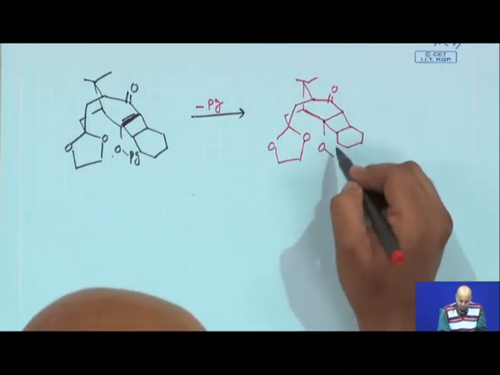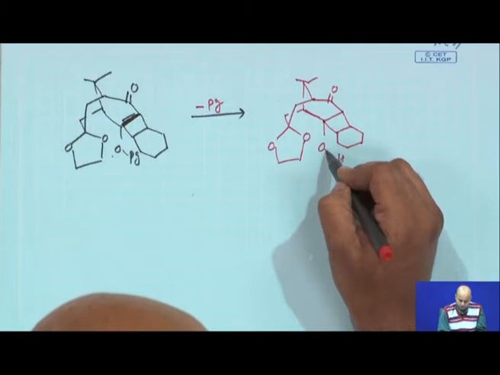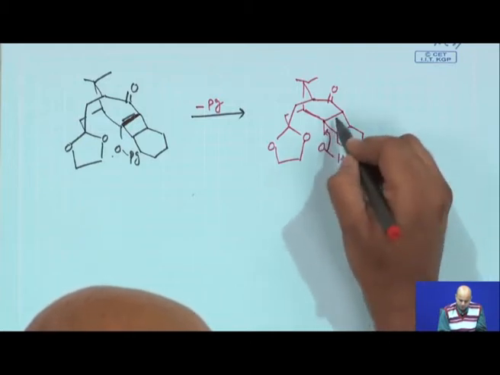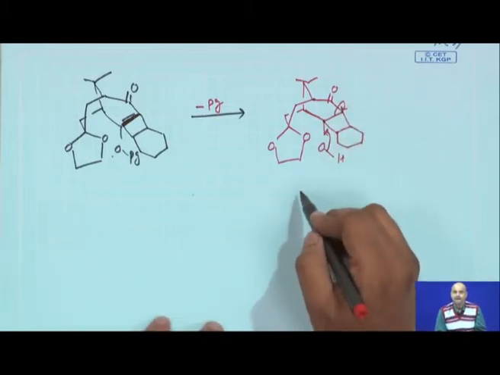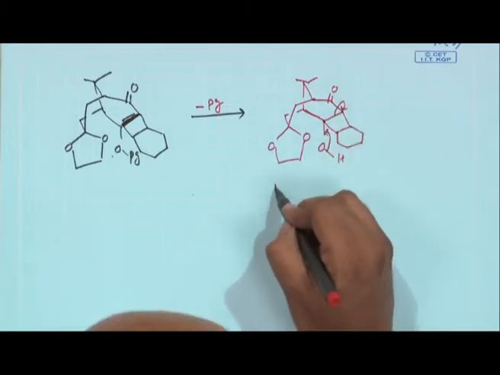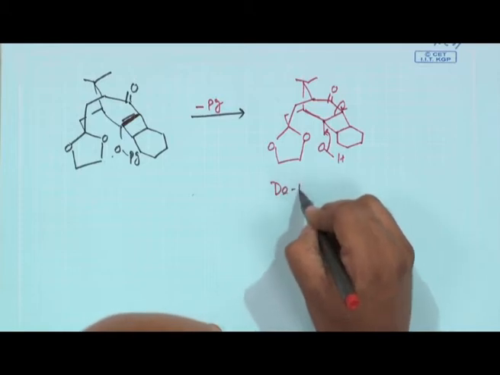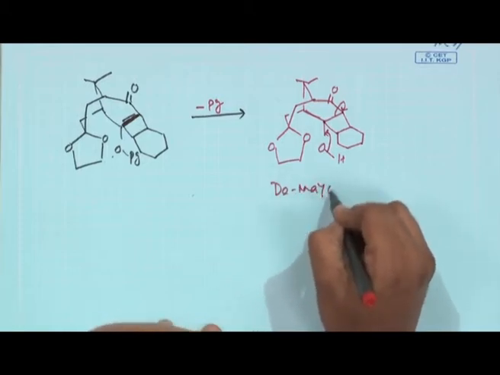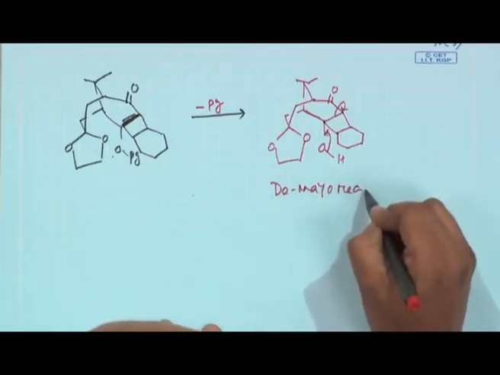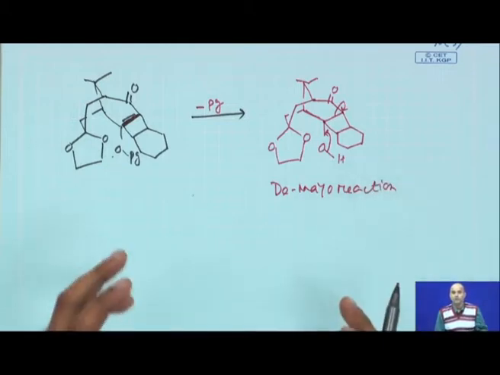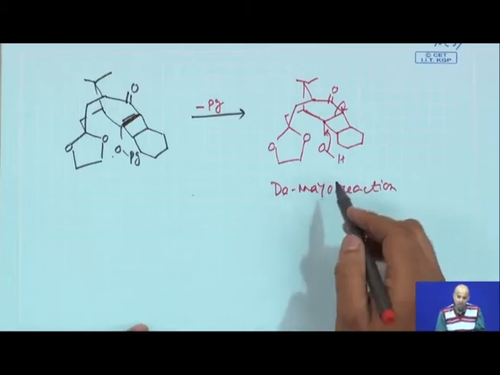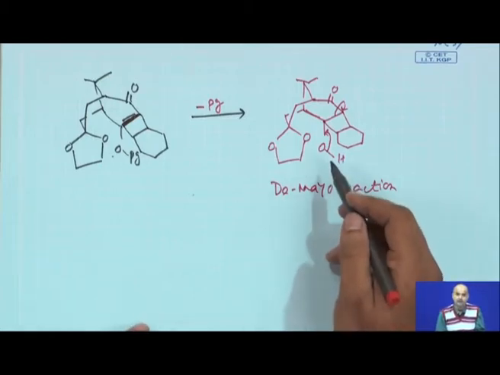Now, your retroaldol is switched on. So, retroaldol goes here and this bond cleaves. Now, this reaction we have started is basically a De Mayo reaction, a photochemical 2+2 reaction followed by retroaldol reaction for making a large number of rings. So, this reaction in principle we have studied earlier, but now we are applying it to a complex system.